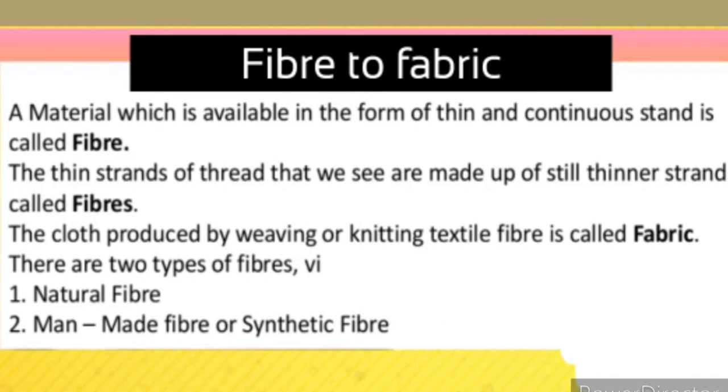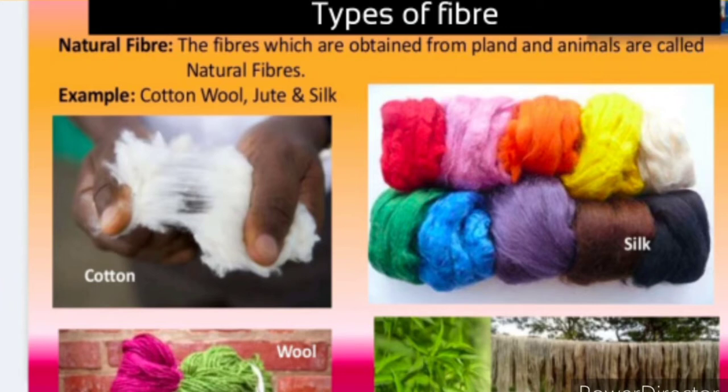Now, there are two types of fibers: natural fibers and synthetic fibers. When we talk about the natural fibers, they are what? The natural fibers are obtained from plants or animals. The sources are plants and animals, and the examples are cotton, wool, silk and jute.